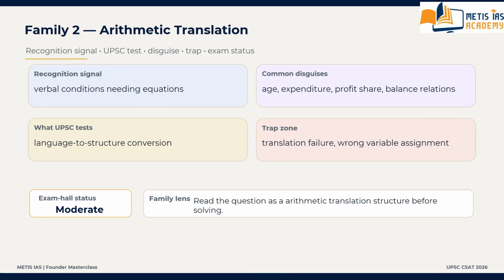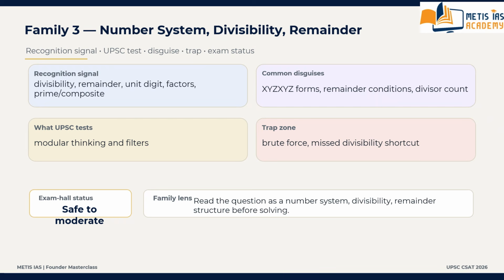Family number 3. What is family number 3? Number system, divisibility, and remainder family. This is one of the most dependable UPSC families.